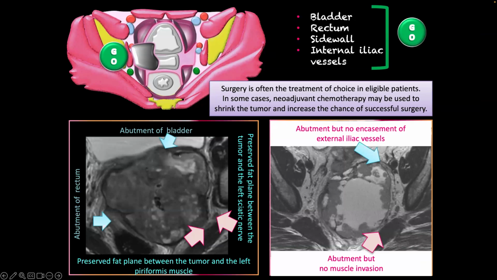As some examples here, you have this very large tumor. As you can see here, you have a preserved fat plane between the tumor and the left peripheral muscle. So that is absolutely not a contraindication for resection. You have just an abutment of the bladder, an abutment of the rectum, so it's eligible for exenteration. Another case where you do see an abutment but no encasement of the external iliac vessel, so that's safe. And here you have an abutment but no muscle invasion. So again, this patient is eligible for exenteration.